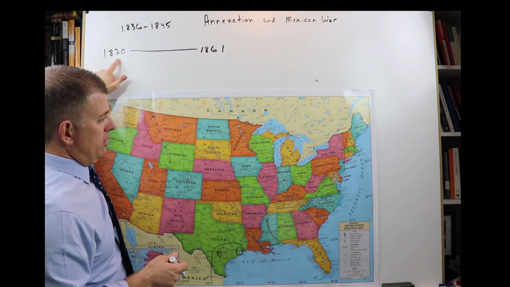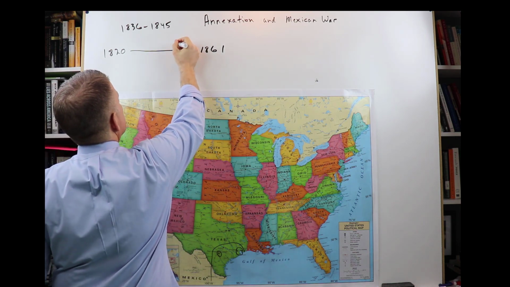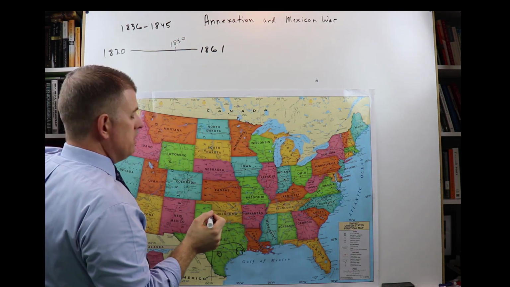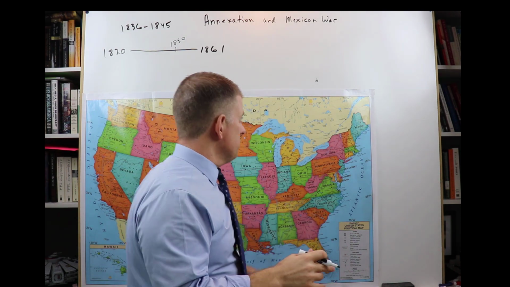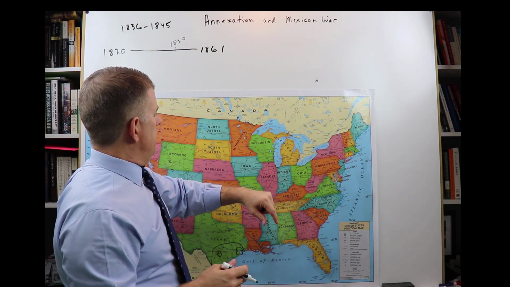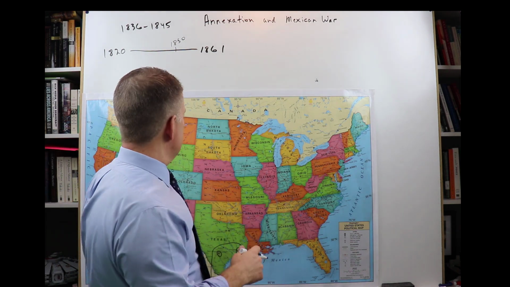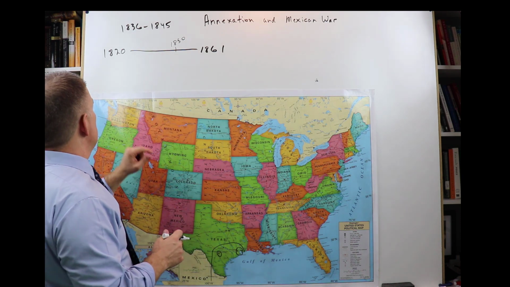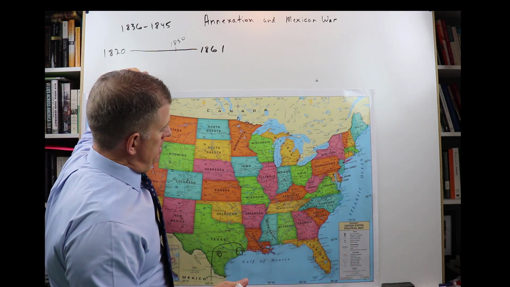1820, that was the Great Compromise. Then we had another compromise here, about 1850, the Compromise of 1850, and these compromises, we traced all the way back to the writing of the Constitution. So this problem of power in the Senate, in Washington, between free states and slave states started way back in the writing of the Constitution, and it lasted all the way till the Civil War, until that got taken care of.